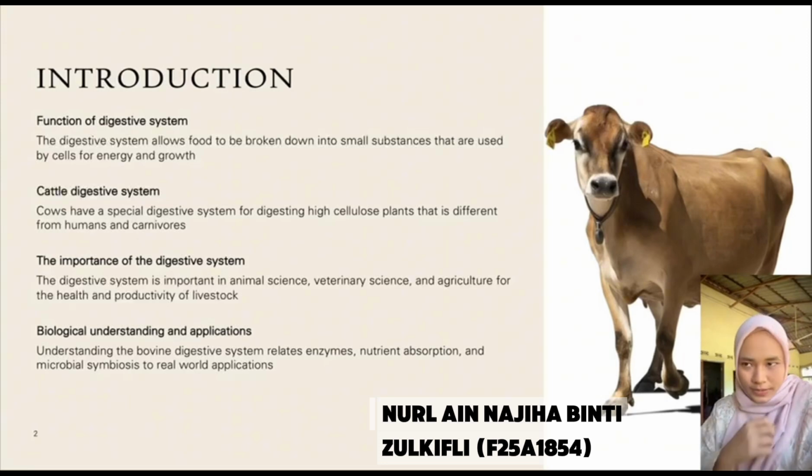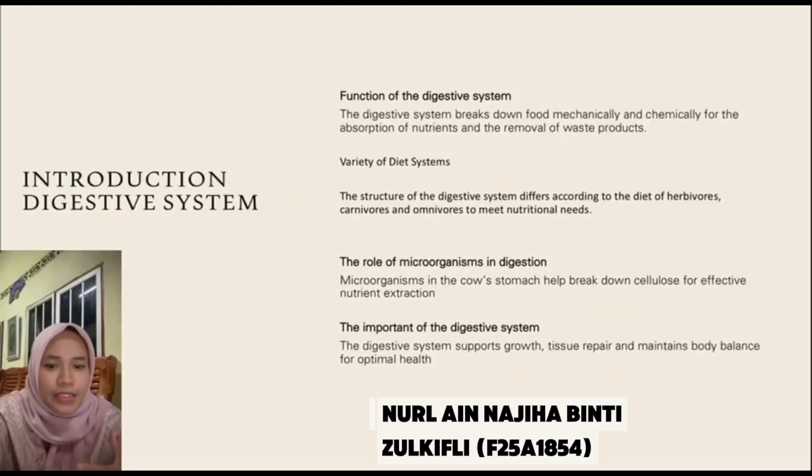And lastly, biology understanding and application: understanding the bovine digestive system relates enzymes, nutrient absorption, and microbial symbiosis to real-world application. The function of the digestive system is to break down food mechanically and chemically for the absorption of nutrients and the removal of waste products.